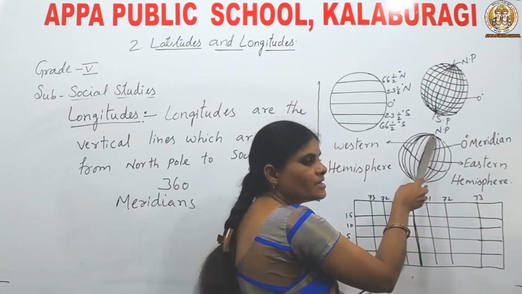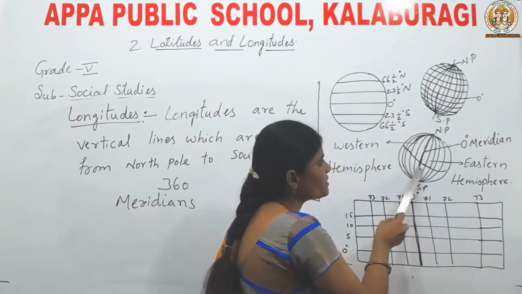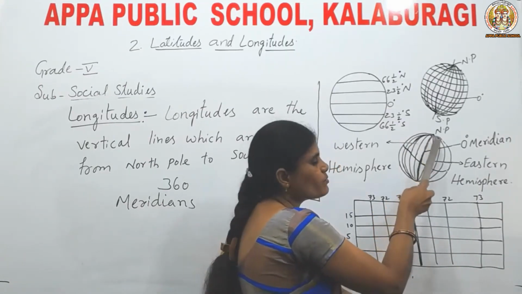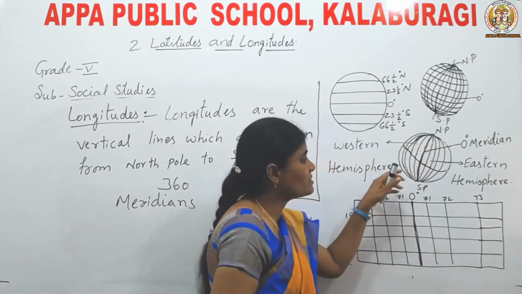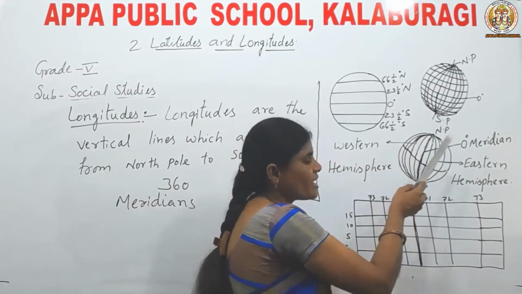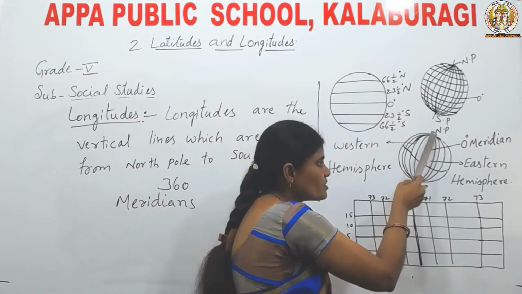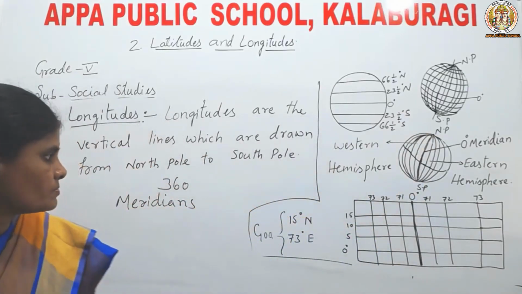At the poles it is least. So the distance between the longitudes at the equator is wide and the distance between the longitudes at the North Pole and South Pole is least. Understood, children?